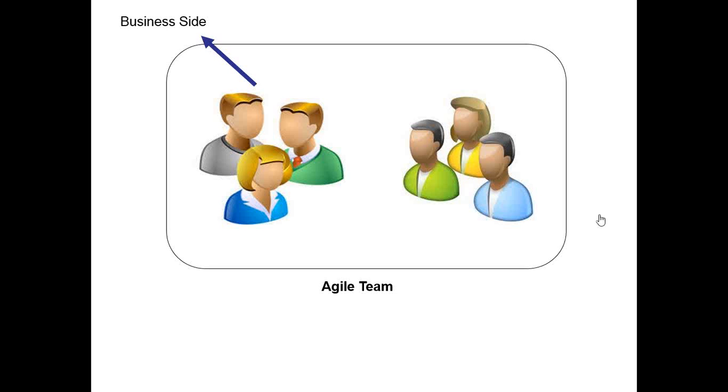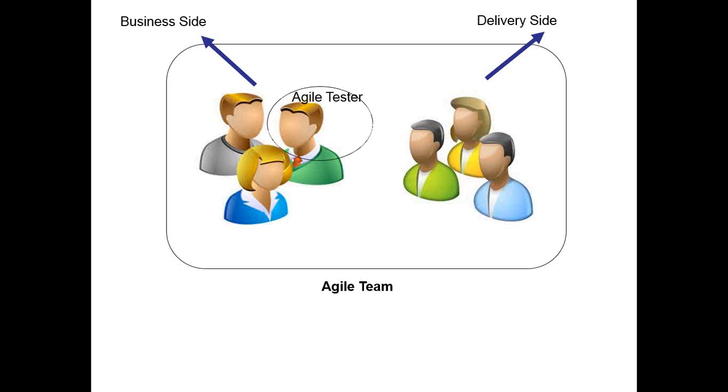In the same way, there is a business side, or what I call the customer team, and you also have the delivery side. For example, a programmer is part of the delivery side. He understands the requirements and tries to convert them into working software so that the software adds value to the business. We know there are people who represent the business side, and people who represent the delivery side, and they work together to add value to the business.